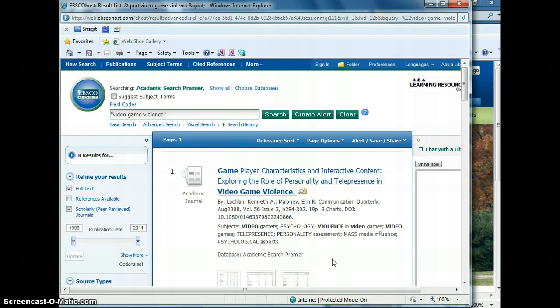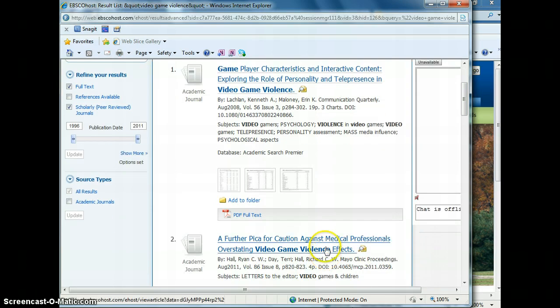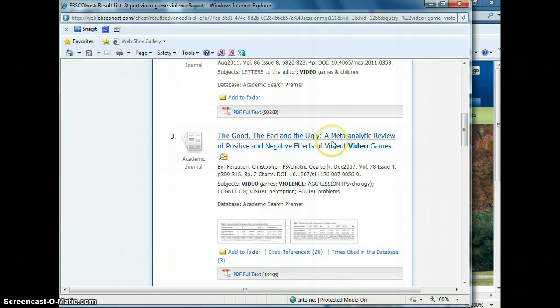Okay, so you might remember from last time that I was looking for video game violence, and I had 8 results, and in particular, I really liked The Good, the Bad, and the Ugly, because that reminded me of a movie I liked. I was, of course, being silly, but let's say that I looked through a whole bunch of different articles, and really this one was the best for the point in the paper I wanted to write.